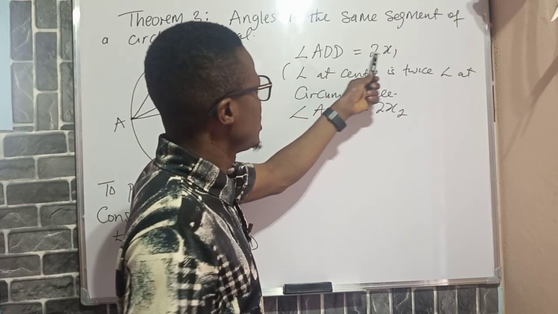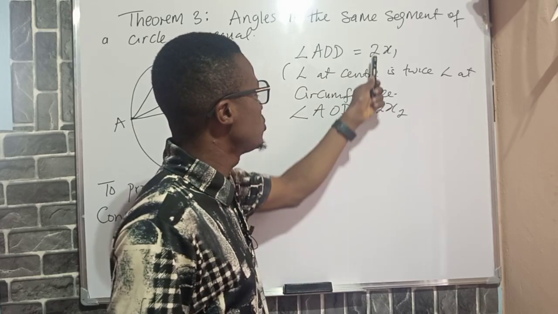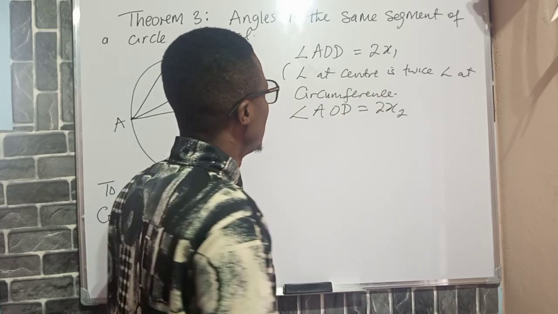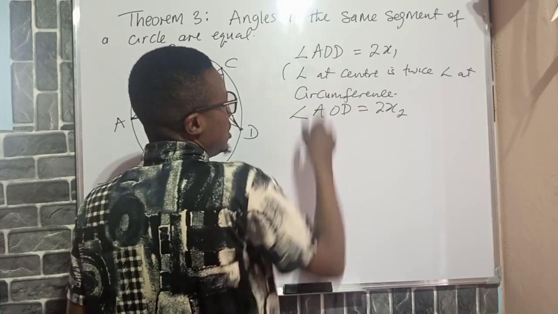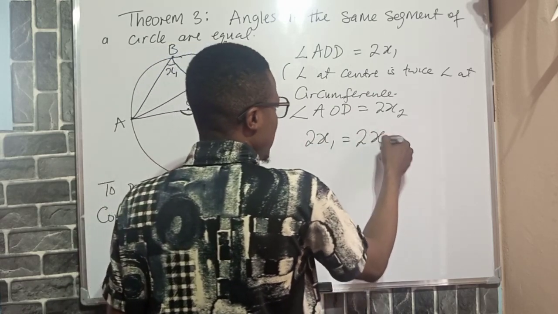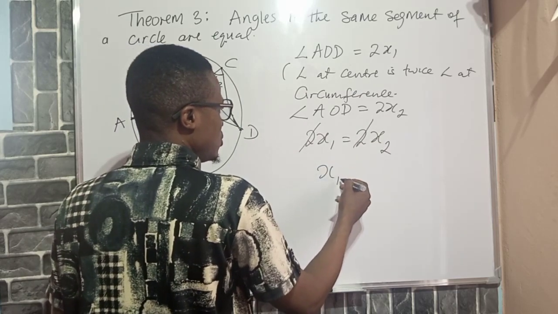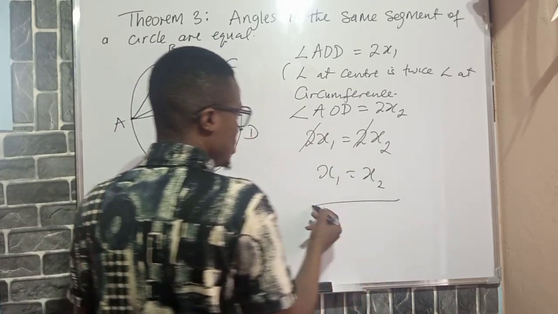Now, if AOD is equal to 2x1 and AOD is also equal to 2x2, it implies that 2x1 is equal to 2x2. Or rather, I'll carry this and substitute here. So I can write that 2x1 is equal to 2x2. So that 2 can cancel 2, and if 2 cancels 2, you have that x1 is equal to x2.